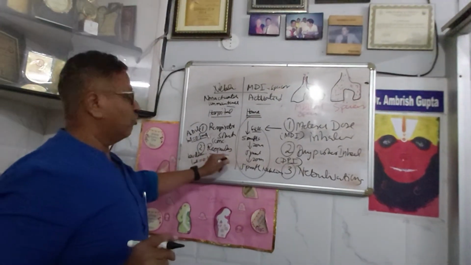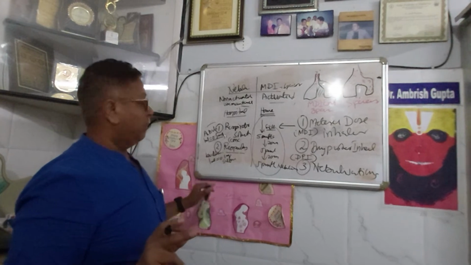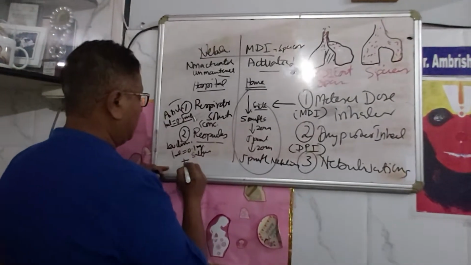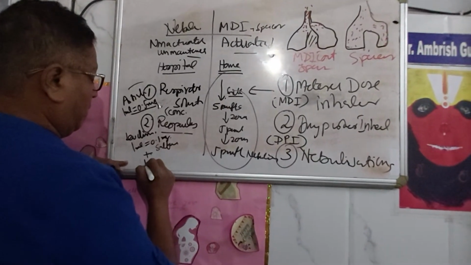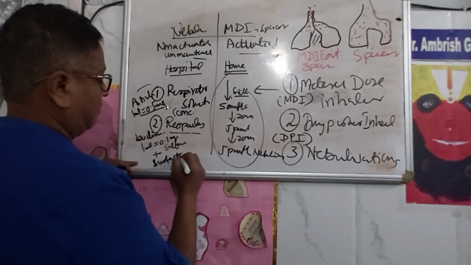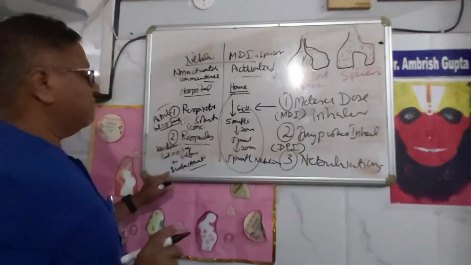So Respules have got a diluted form, they are ready to use, and they are combined with a surfactant.